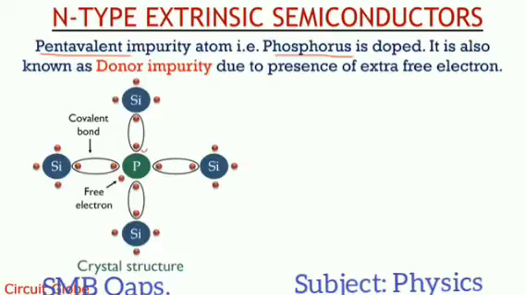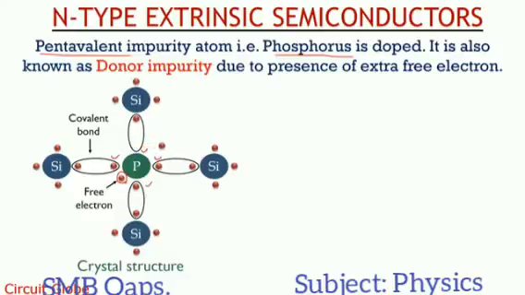By the force of the silicon covalent bonding, 4 electrons are bound, but one electron is free, and it will be responsible for the flow of the current. If the current is conducted here, it will be the responsibility of that free electron.